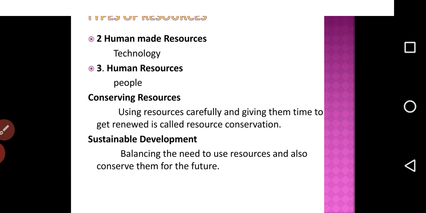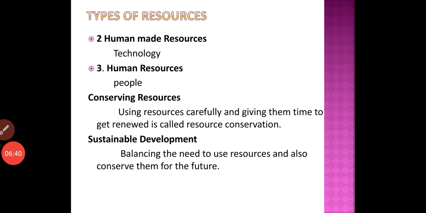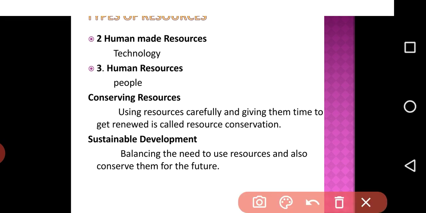Next one is conserving resources. How to conserve resources? Using resources carefully and giving them time to get renewed is called resource conservation. Next one is sustainable development.